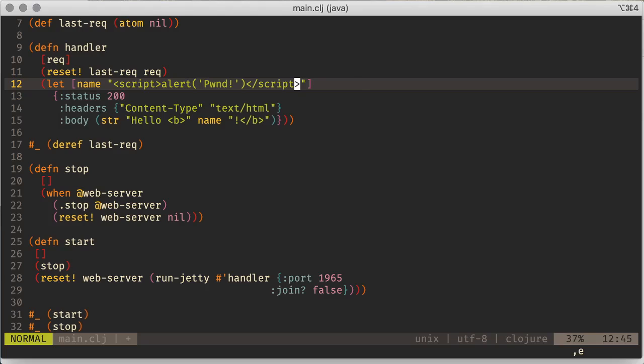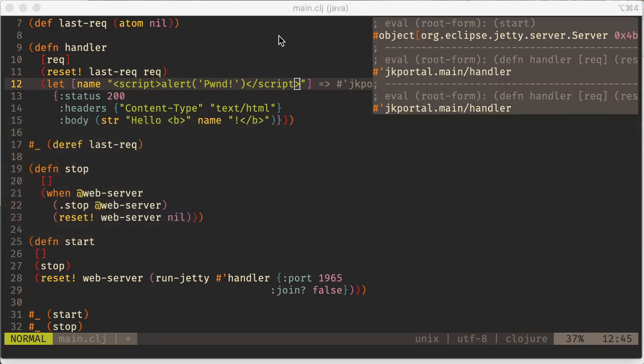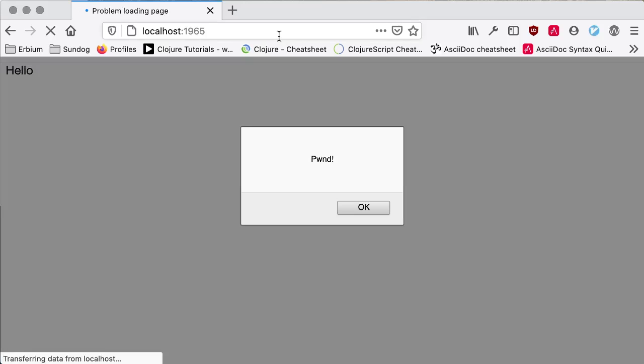Okay, comma ER, go back to our web server, Control R. Oh dear. What's happened is that guy that typed just by typing a special thing into his name has now gained the ability to run any JavaScript that he wants inside of our application. This is really bad because he could steal information and all kinds of bad stuff from inside our app.